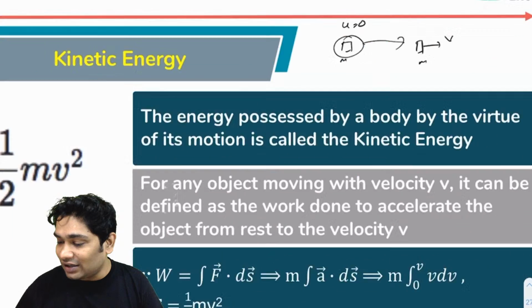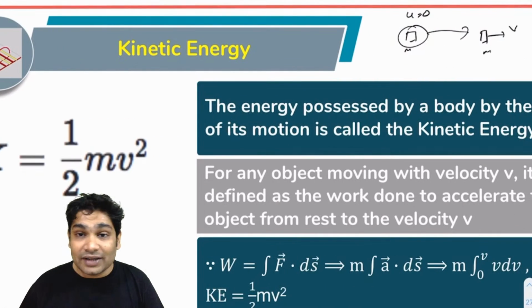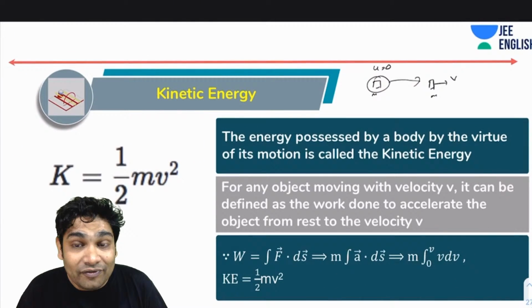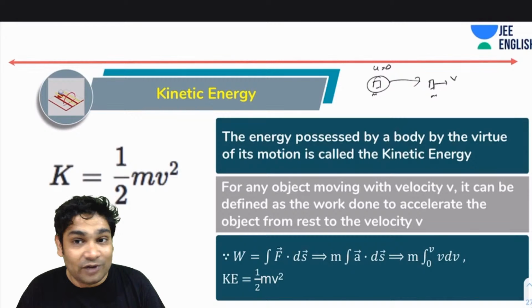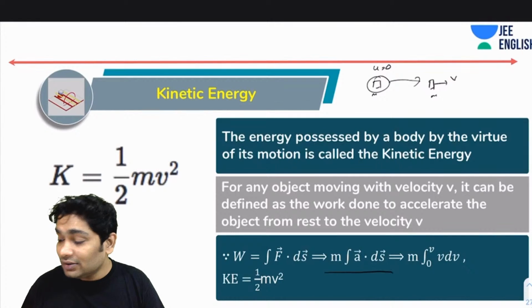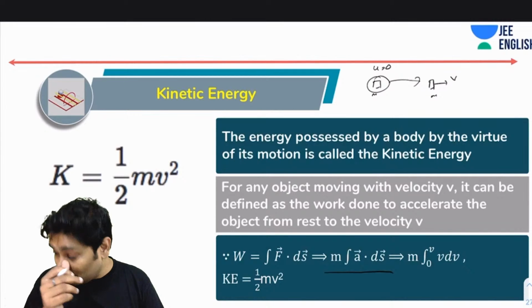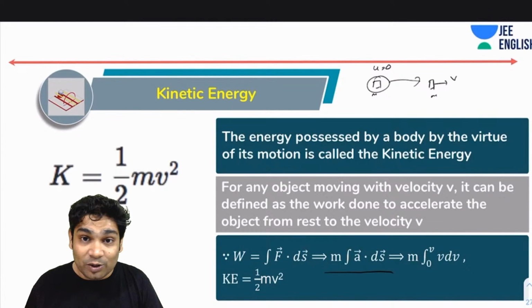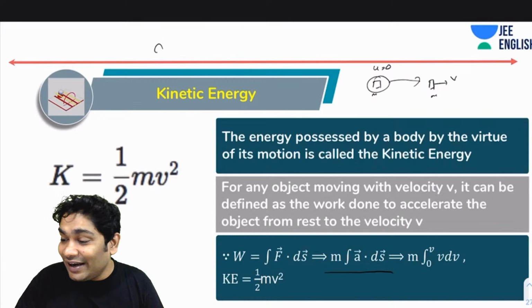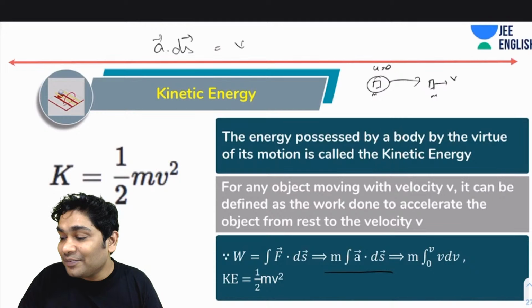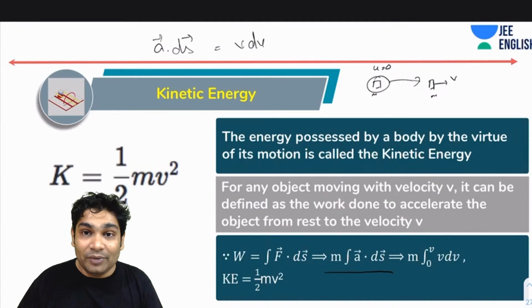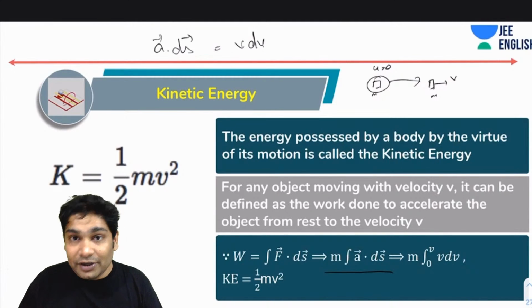And let's see how that comes. Since you know that work is the integral of F dot ds, now F can be written as ma, so I can write this as m times the integral of a dot ds, and a dot ds becomes v dv. I hope you guys already know that. I'm not going to show you right now how a dot ds comes out to be v dv, but you need to know this relation.